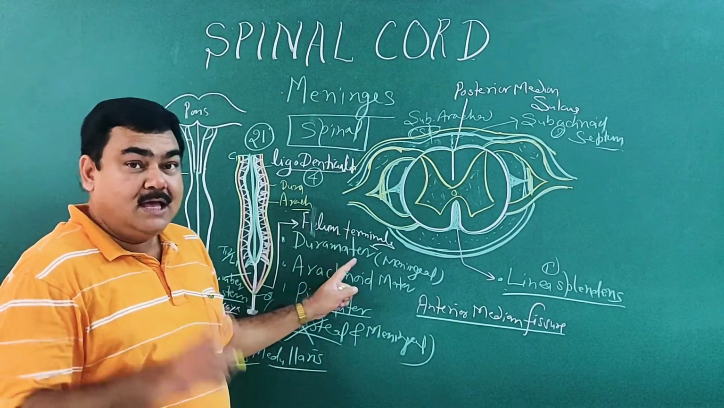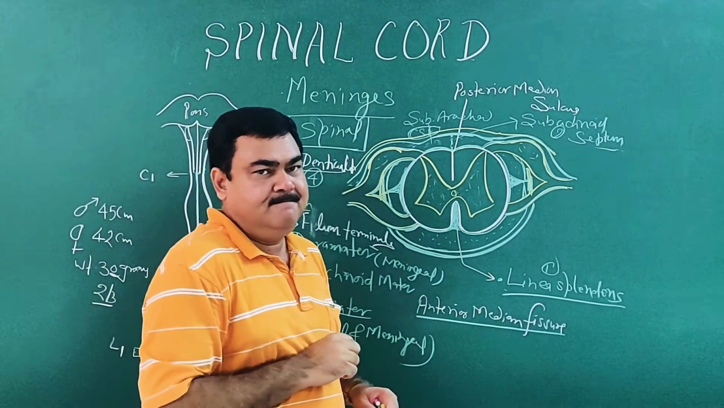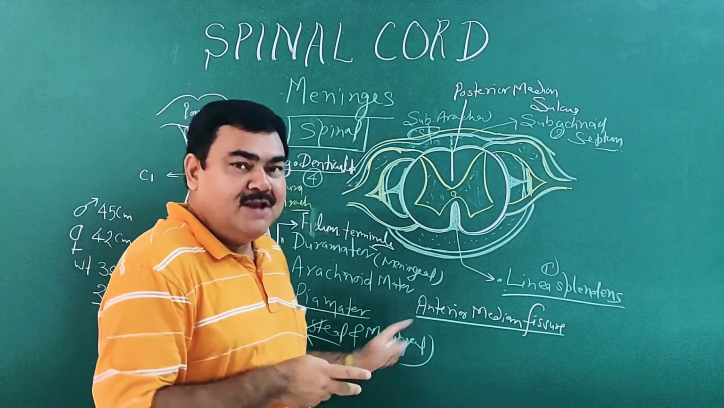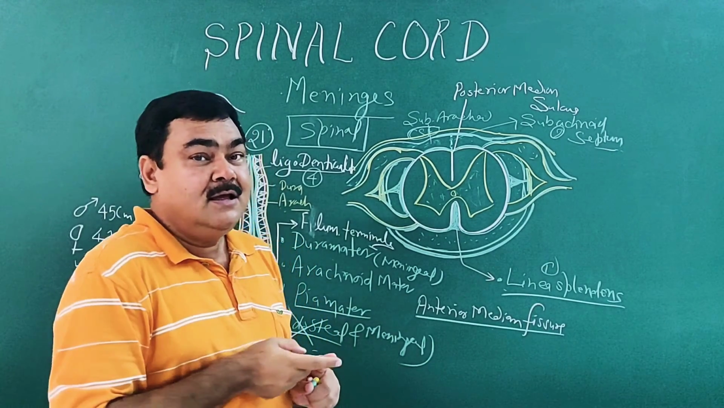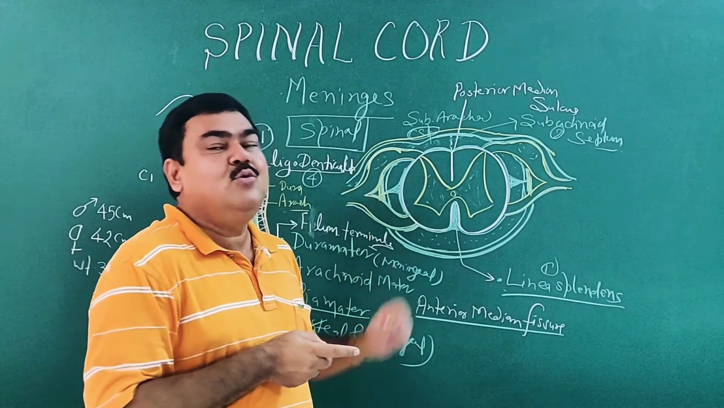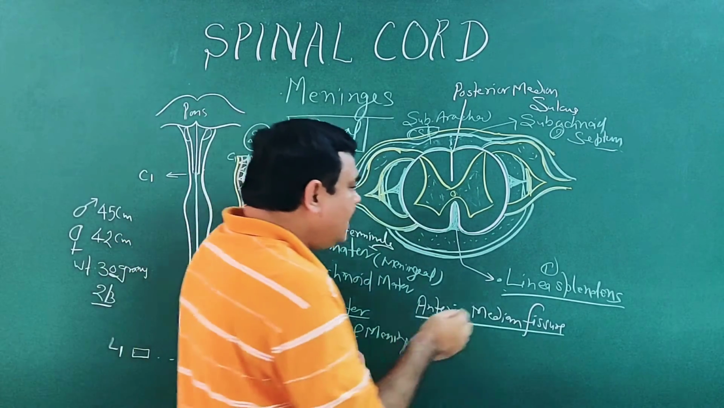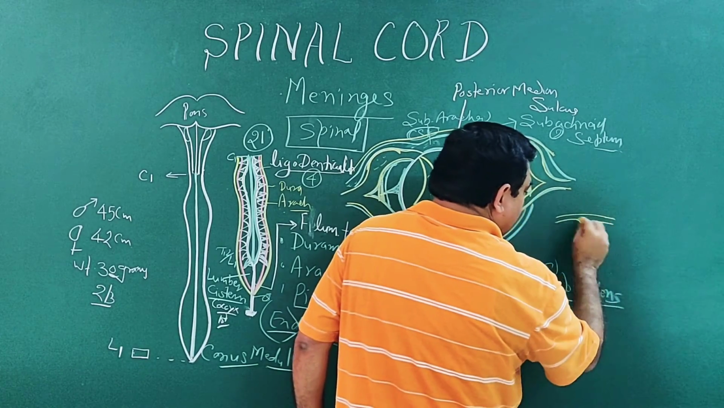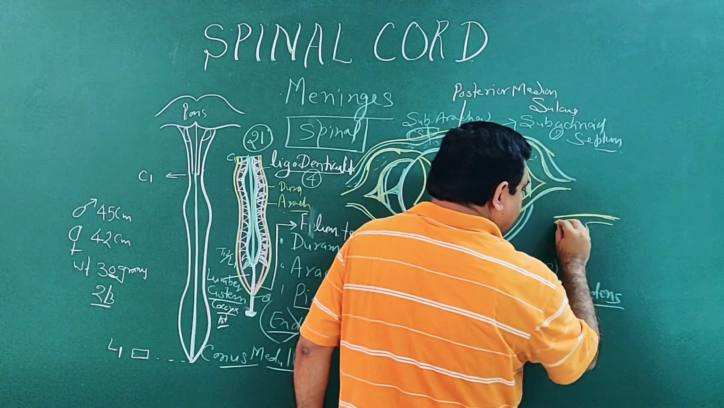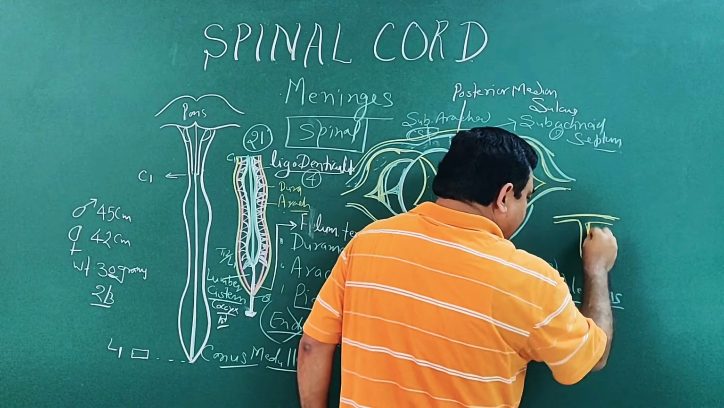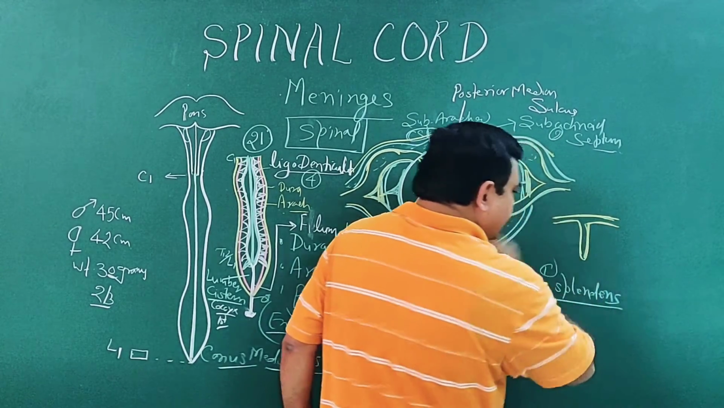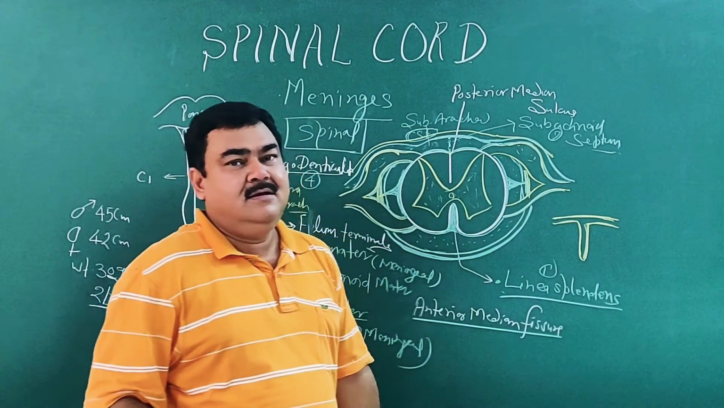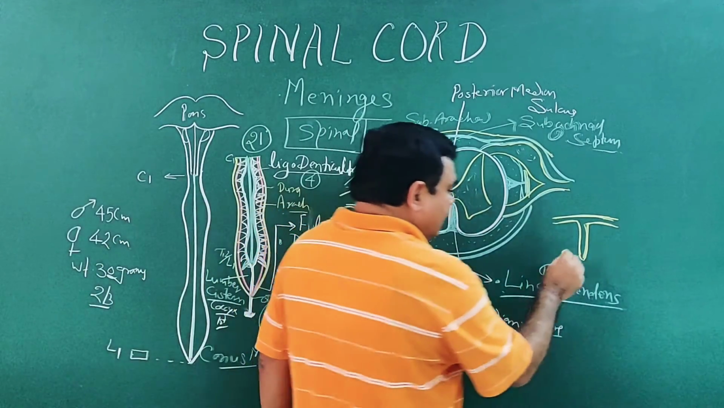Spinal dura has only one layer, that is the meningeal layer, and cranial dura has two layers, that is the endosteal and meningeal layer. And another thing, in cranial dura the meningeal layer forms folds at some places. This is the meningeal layer, this is the endosteal layer, the outer layer. These folds are known as falx, like falx cerebri, falx cerebelli.